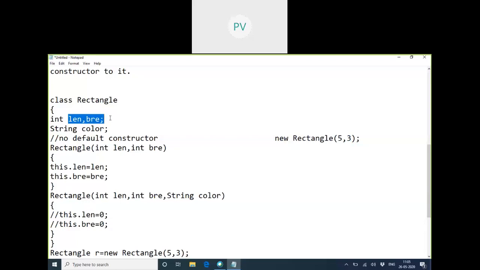I should copy it, so this 5 should be copied inside this dot length, and 3 inside this dot breadth. How do we write the coding for it? This dot length is equal to the local length, because this represents the local. This dot length is the one declared inside the class as a non-static variable. So whenever I say object, we should only get this in the picture.